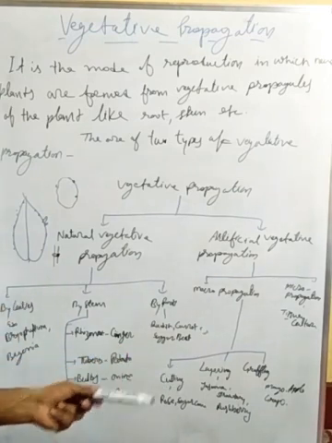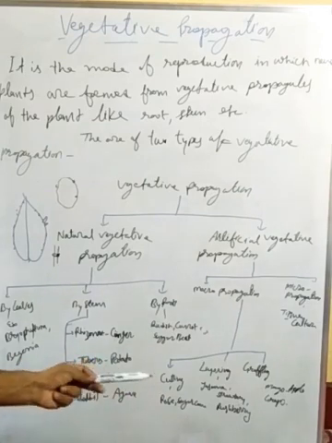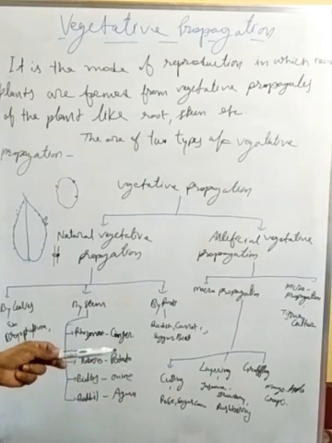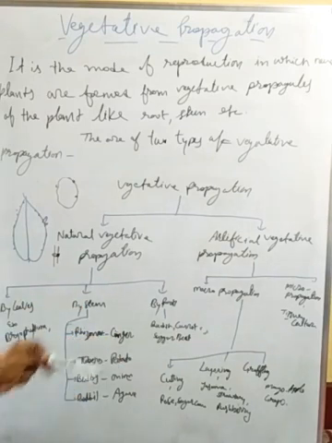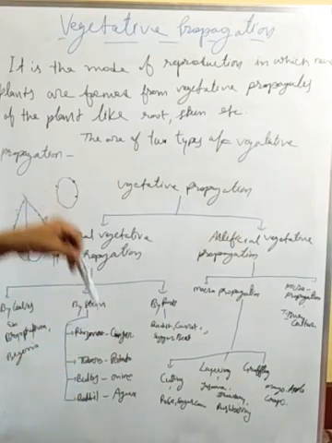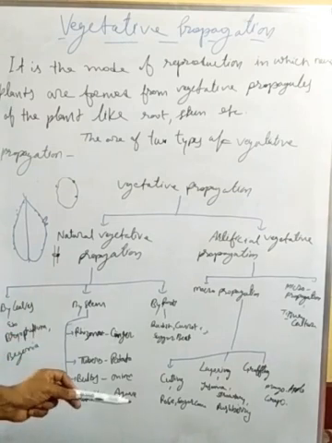Grafting can be done in higher plants, like mango, apple, and grapes. In a single plant we can form a large variety of plants. In grafting, the plant that is grafted is called the scion, and the root side is called the stock.